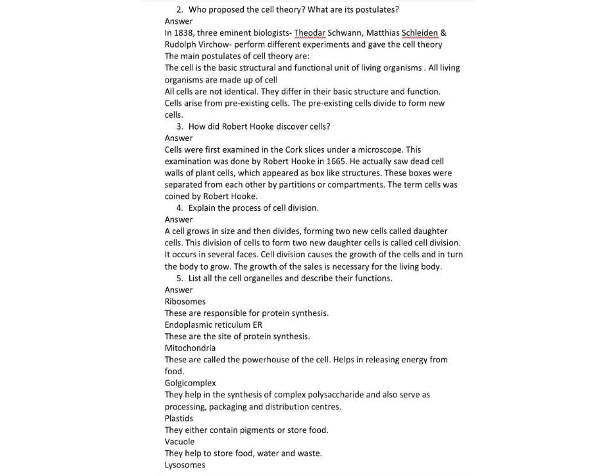After this, the next question is: how did Robert Hooke discover cells? So dear students, the cells were first examined in the cork slices under a microscope. This examination was done by Robert Hooke in 1665. He used his primitive microscope to observe the cork slices under the observation. He actually saw dead cell walls of plant cells which appeared as box-like structures. These boxes were separated from each other by partitions or compartments. He gave the term cells to these compartments.